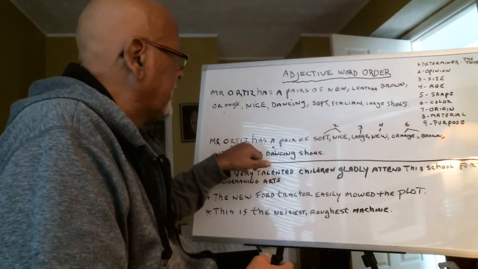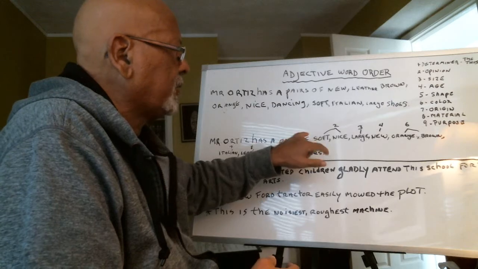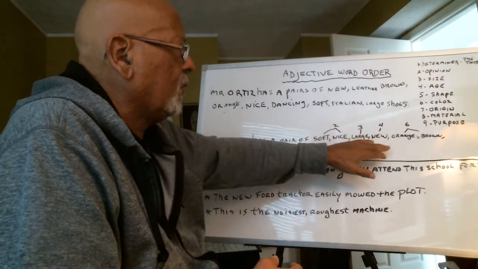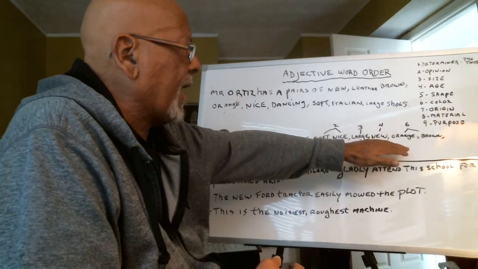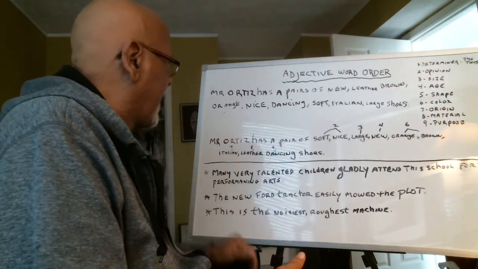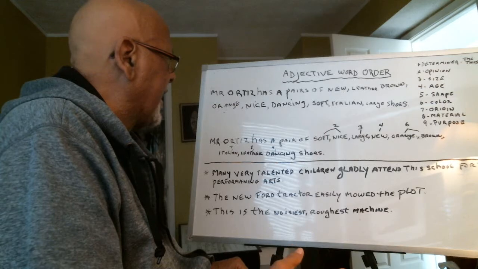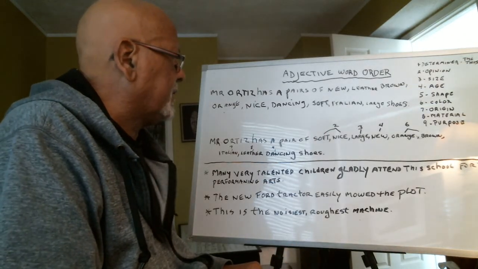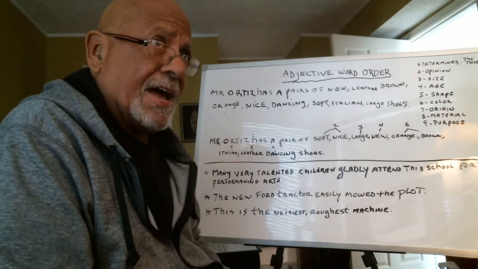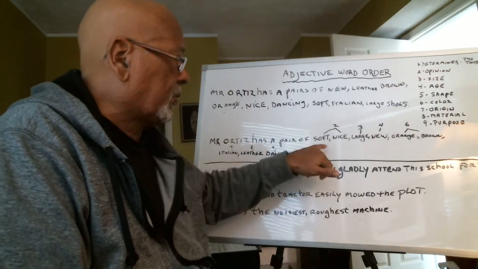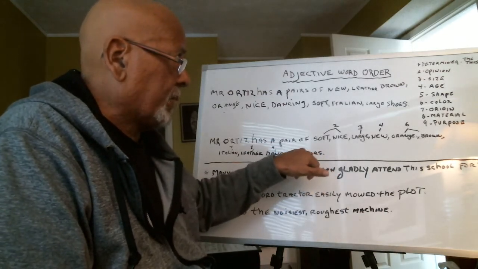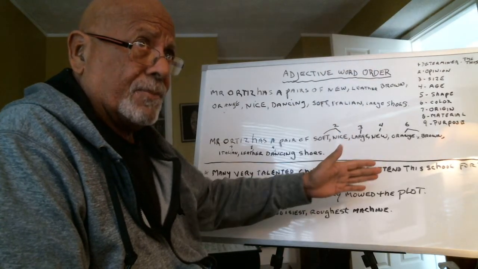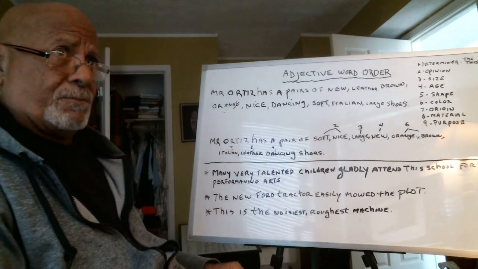Mr. Ortiz has a pair of soft (1), nice (2), large (3), new (4), orange (5), brown (6), Italian (7), leather (8), dancing (9) shoes. So I had 9 adjectives describing shoes, but again, I had them in the right order. So that's extremely important.